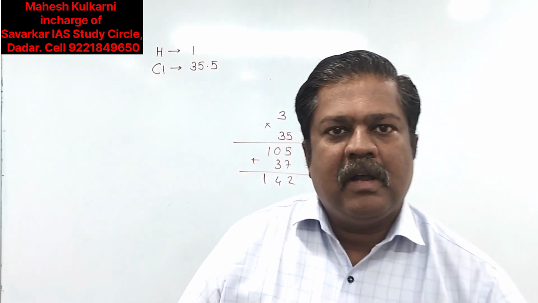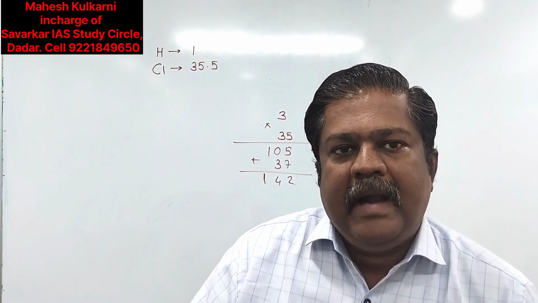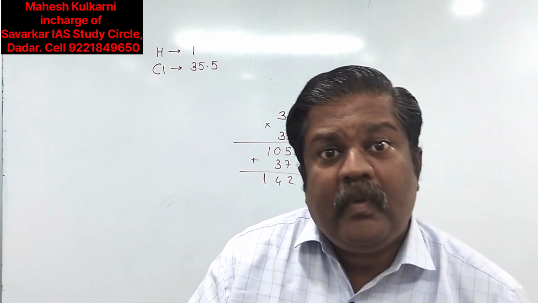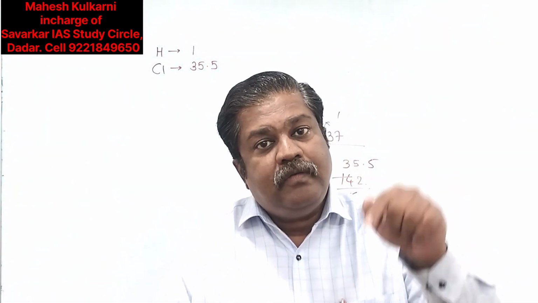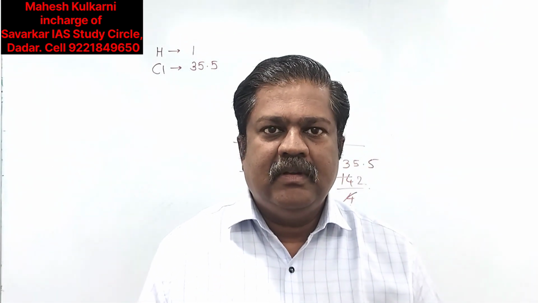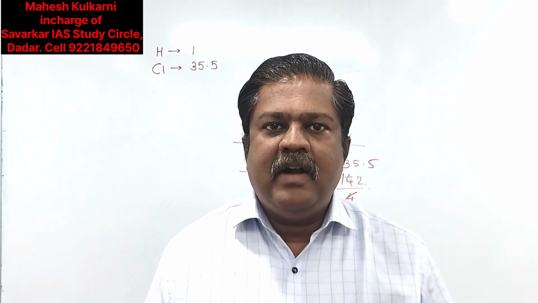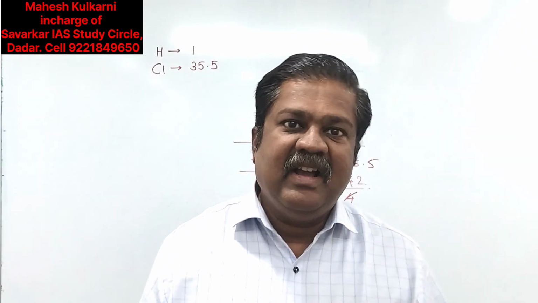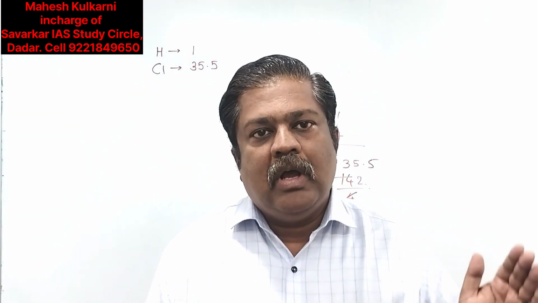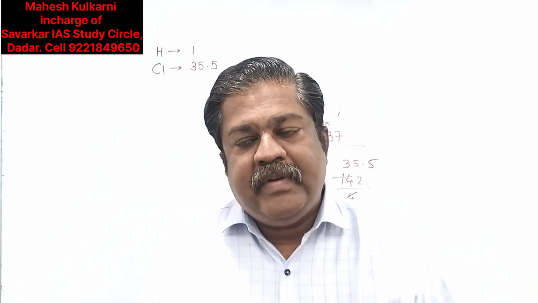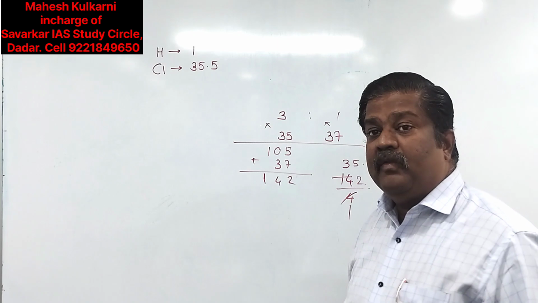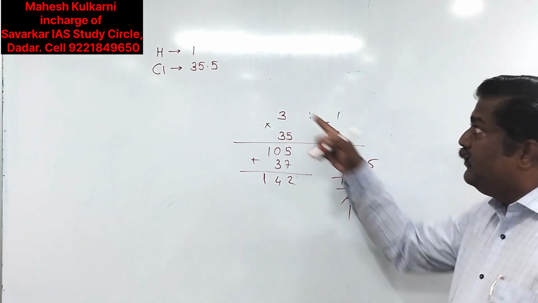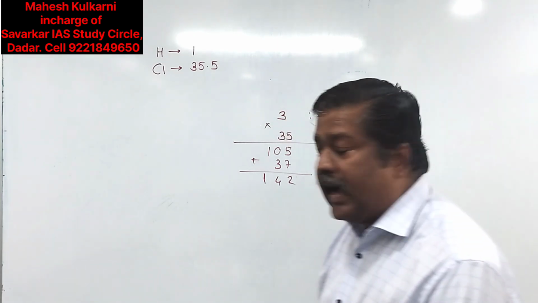So what is here? We are considering atomic weight. It is the average weight of all atoms, and we have to compare it with the weight of a hydrogen atom, a single hydrogen atom. The weight of a single hydrogen atom we are considering as 1. So dividing this figure by 1, we get 35.5.